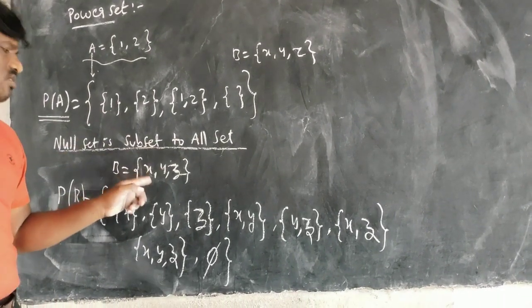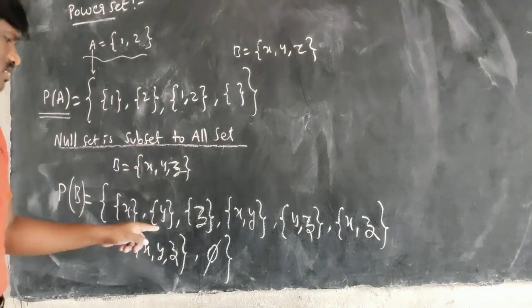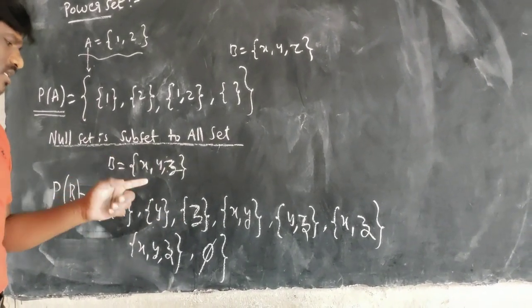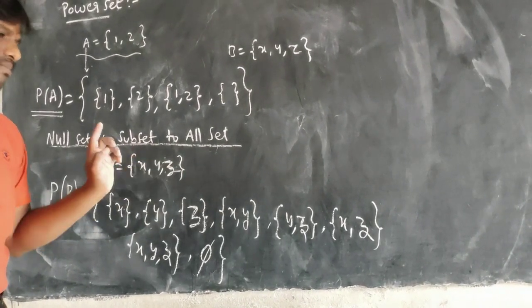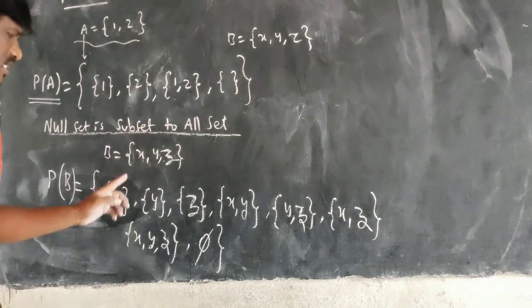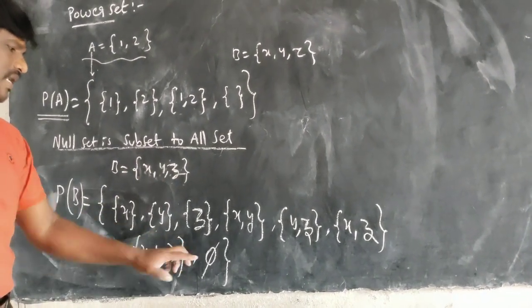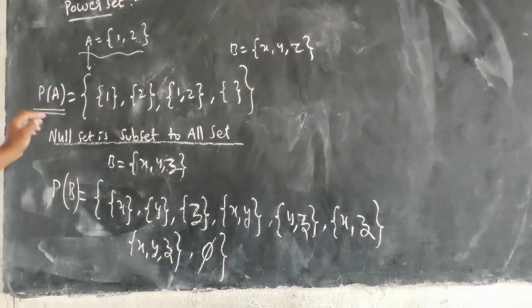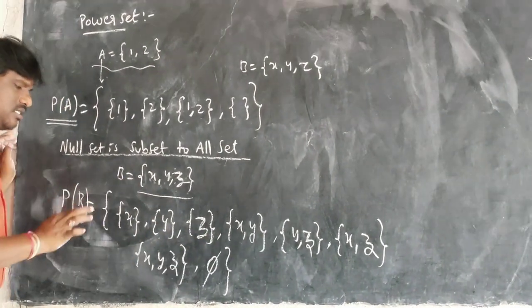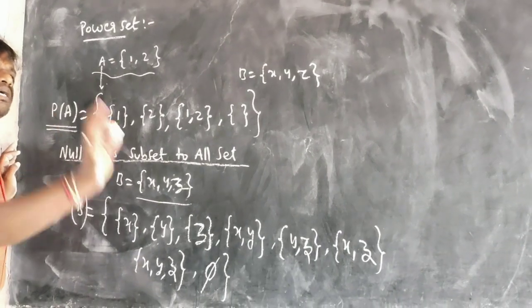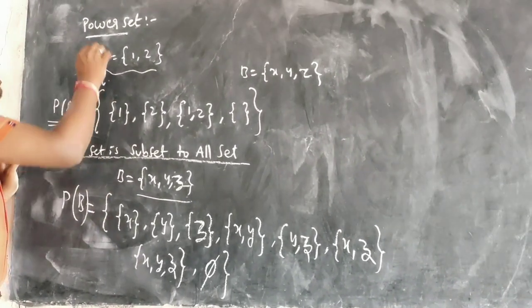Can you write more sets which are subsets of this? I wrote X, Y, Z individually as subsets. {X, Y}, {Y, Z}, {X, Z} or {Z, X}, both mean the same. {X, Y, Z} and the null set. These are the subsets of this set. So all the subsets of a given set are called the power set.